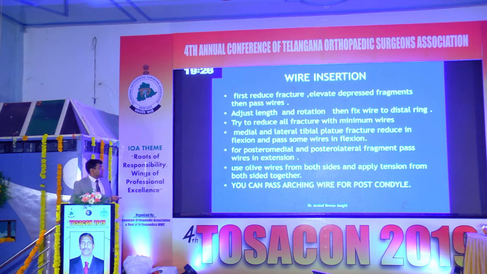For a proximal tibia fracture, you have to reduce the fracture, elevate the depressed fragment, then pass wires. Don't pass wire before reducing all fragments. Adjust length and rotation, then fix wire to distal rings. When you are going to fix the distal ring with one wire, first reduce everything, rotation and angulation, then fix the distal wire to the distal ring. Try to reduce all fractures with minimum wires, because if you are passing more wires, you will not be able to reduce most of the fragments. For posteromedial and posterolateral fragments, pass wire in extension and use olive wire for both sides and apply tension together. Don't apply tension on one side for olive wires.